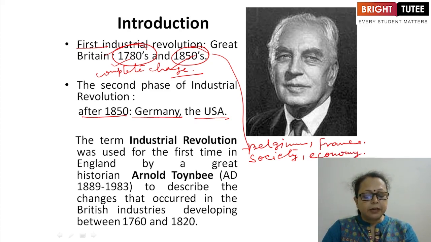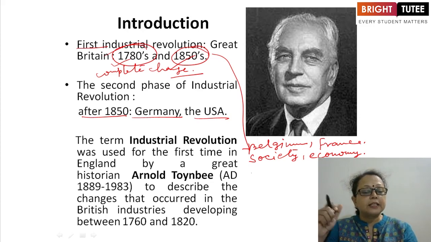Industrialization affected industrialized countries and also the rest of the world. First it was in Britain, or Great Britain, or England, whatever we consider, and after that France, Belgium, Germany, USA. But not only these countries, its impact was throughout the world.